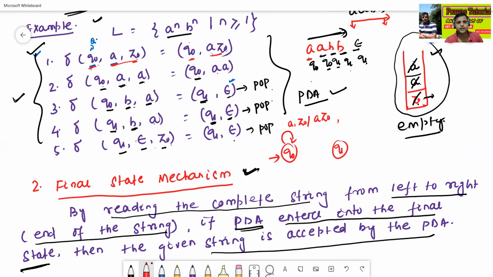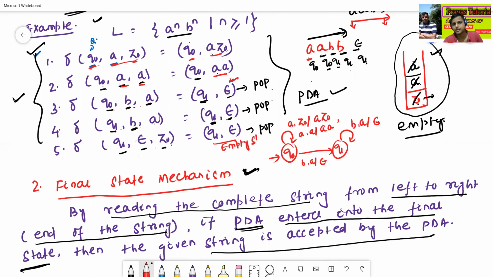Next, Q0 reads A, the output is A. Then Q0 reads B, A and goes to Q1 state. Q0 reads B comma A, goes to BA. The output here is epsilon. So Q1 reads BA, the output is epsilon. Then Q1 reads epsilon, Z0. See here, this method is called the empty stack method.